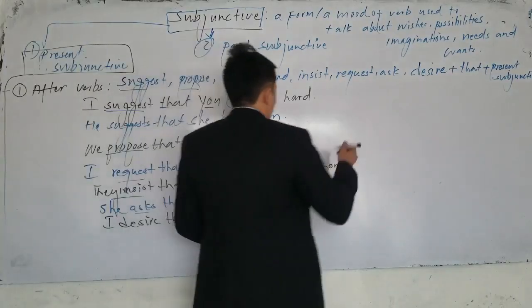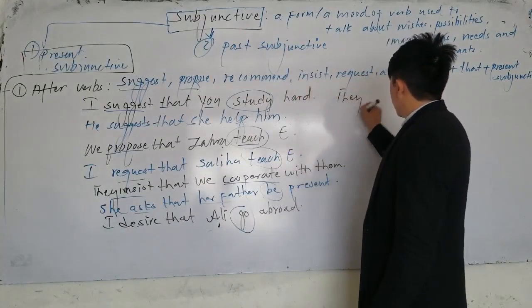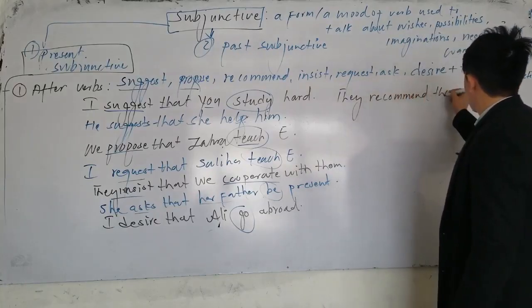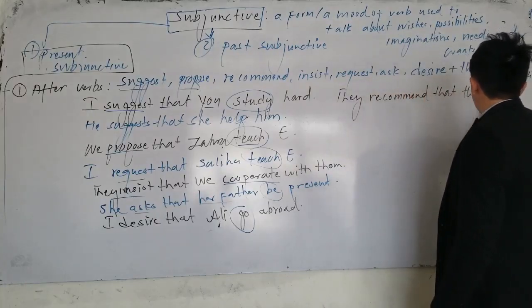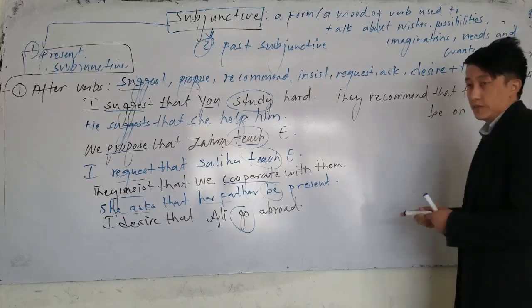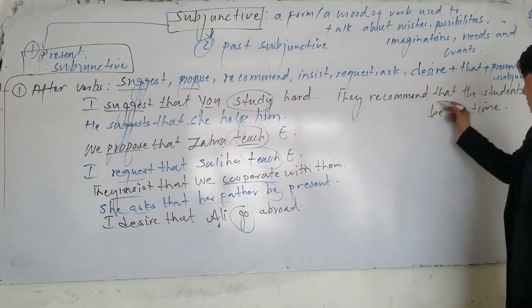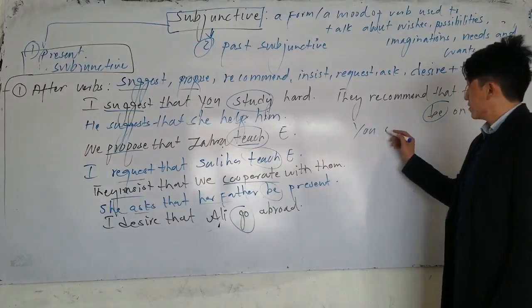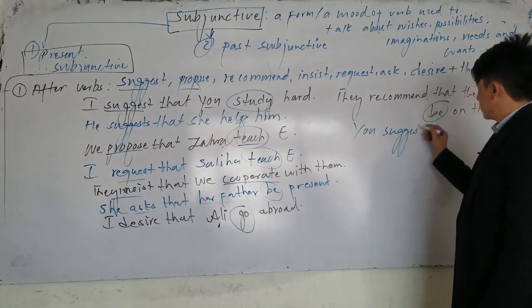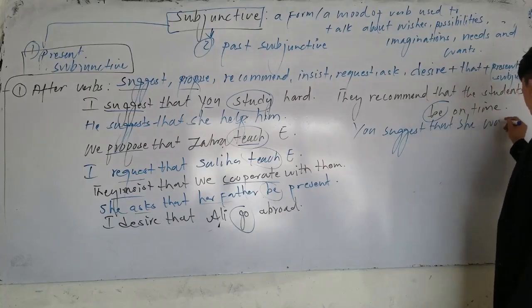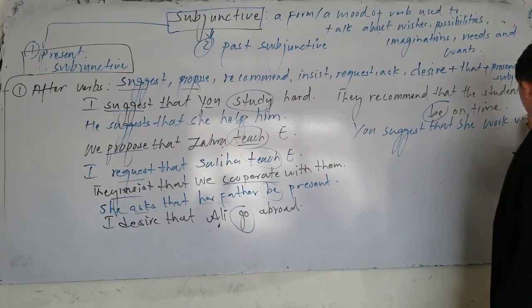Another one, for example, they recommend that the students be on time or are on time. Which one is subjunctive here? Be. Or next one, for example, you suggest that she work very hard or works very hard.